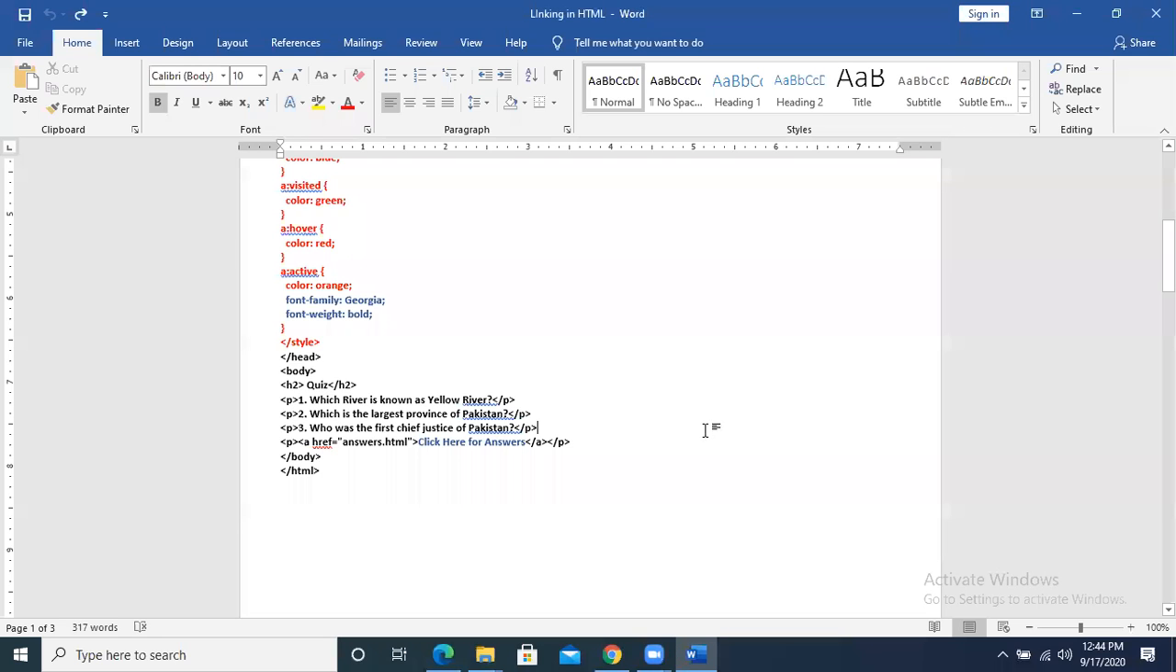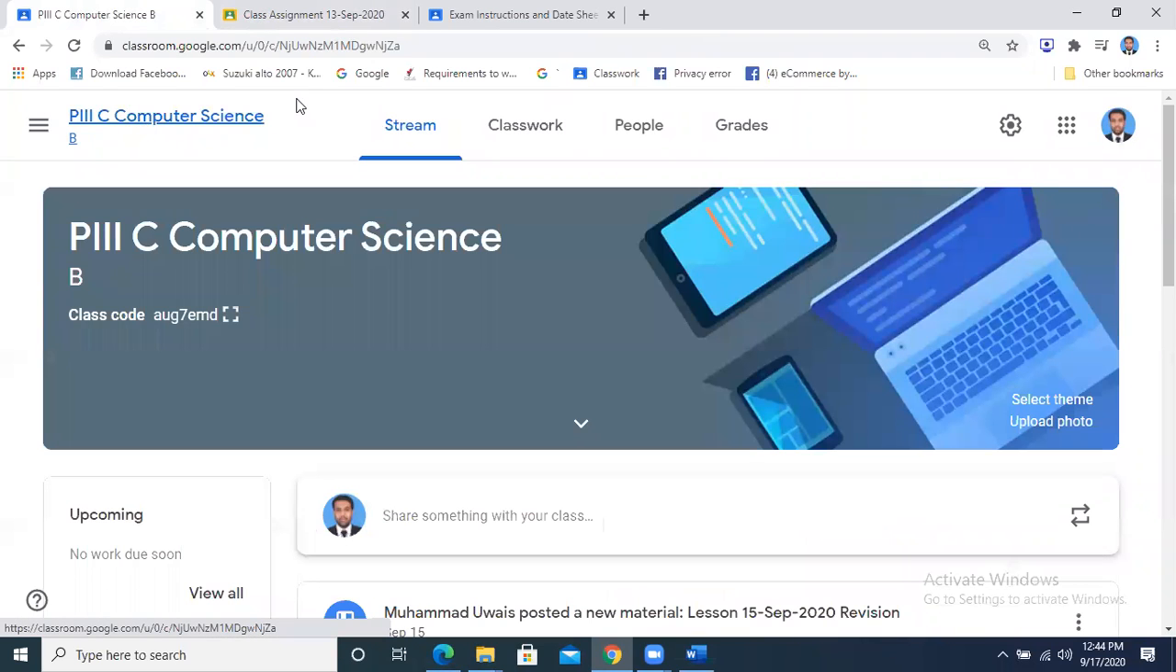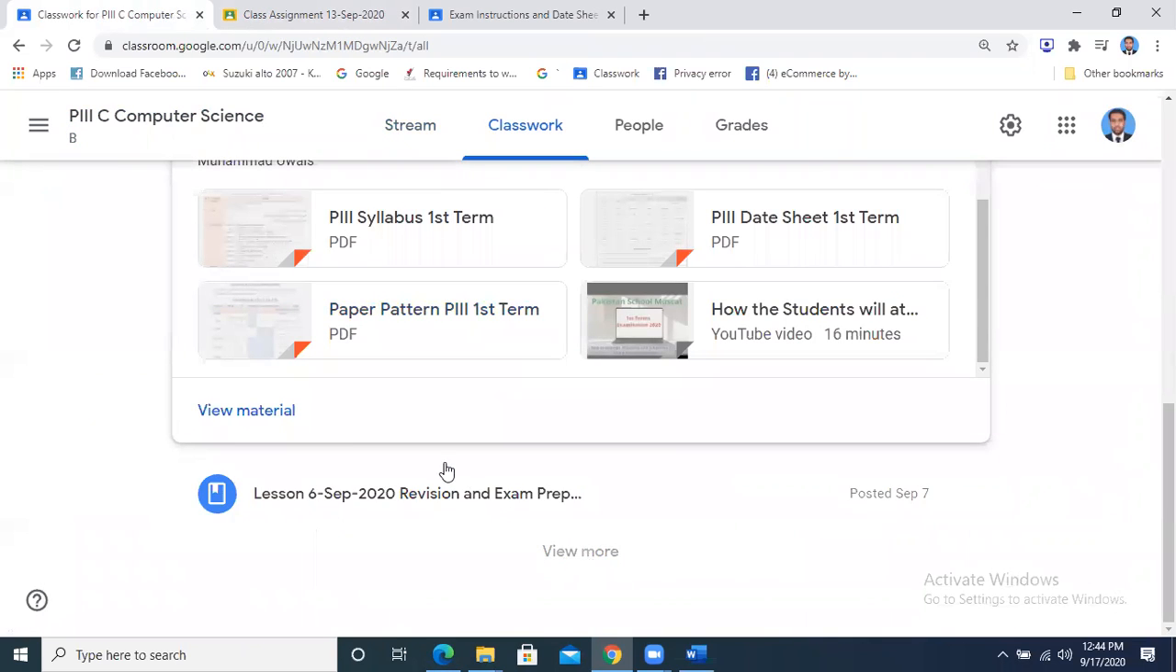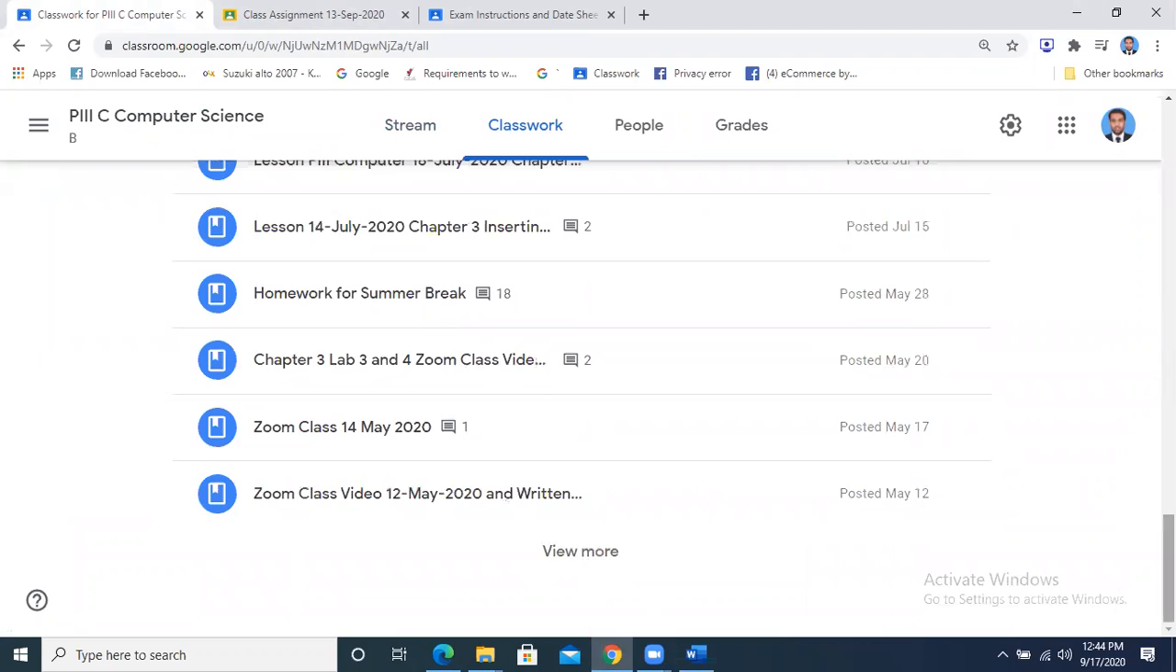All the HTML codes are there. I have given you all these HTML codes in your Google Classroom. If you go to the Google Classroom, you will be able to see them in all the previous posts, where these lessons are. You will be able to see that the codes are there.